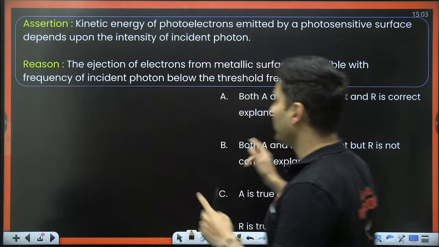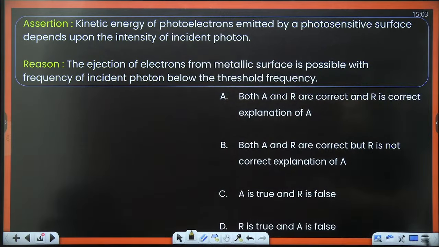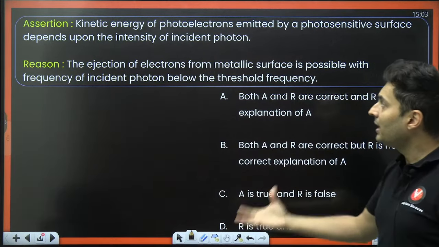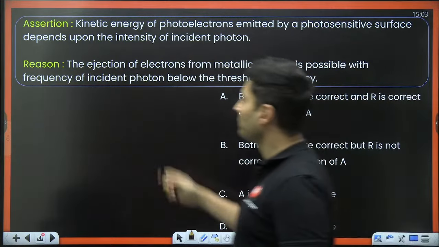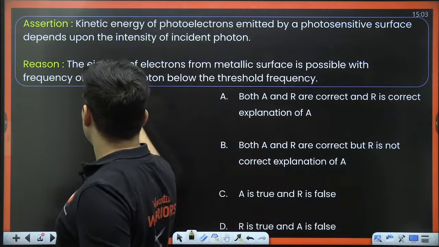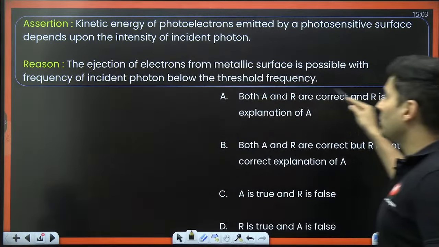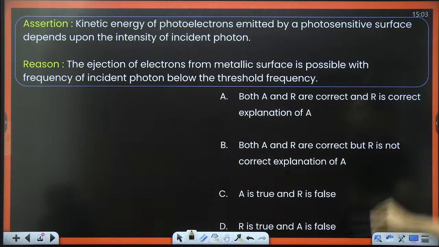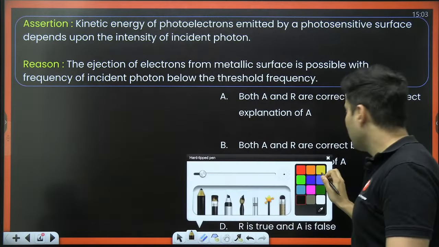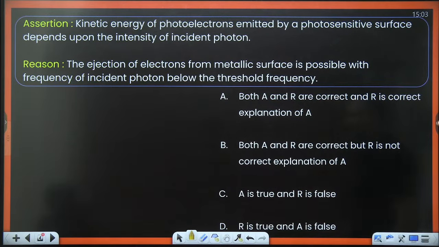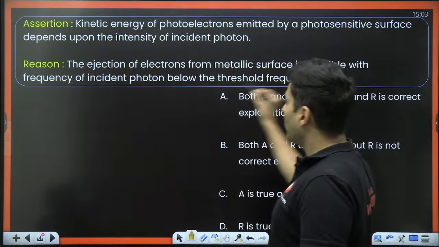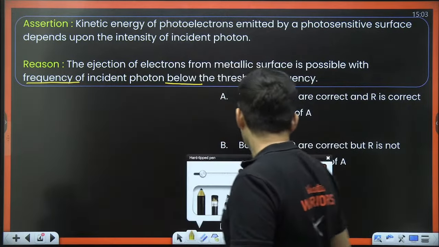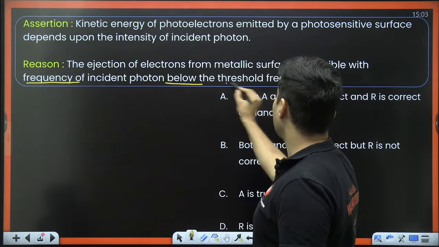Kinetic energy of photoelectrons emitted by photosensitive material depends upon the intensity of the incident photon. And the reason said is the ejection of electrons from the surface of the metal is possible with frequency below the threshold frequency. I think the reason definitely is wrong. How can the frequency be below the threshold frequency?